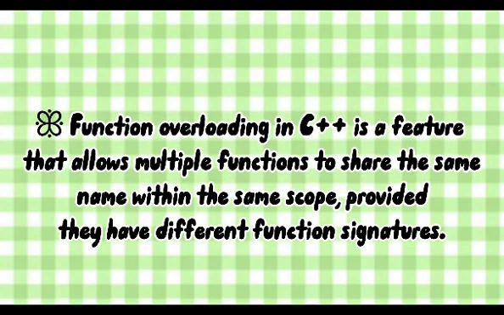Lastly, function overloading in C++ is a feature that allows multiple functions to share the same name within the same scope, provided they have different function signatures. The function signature is defined by the number, type, and order of the function's parameters. The return type of the function is not part of its signature for the purpose of overloading.